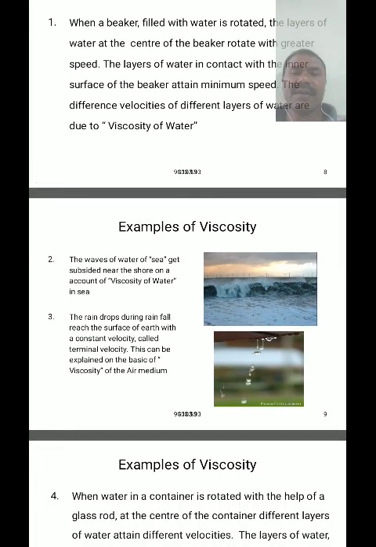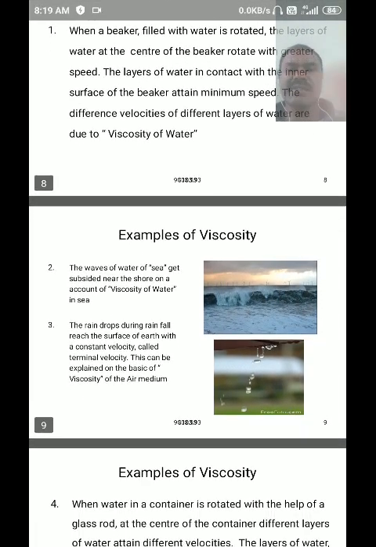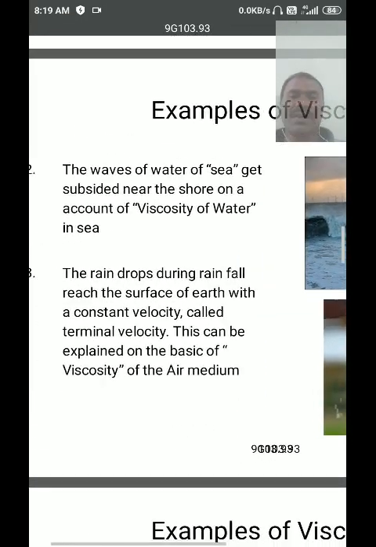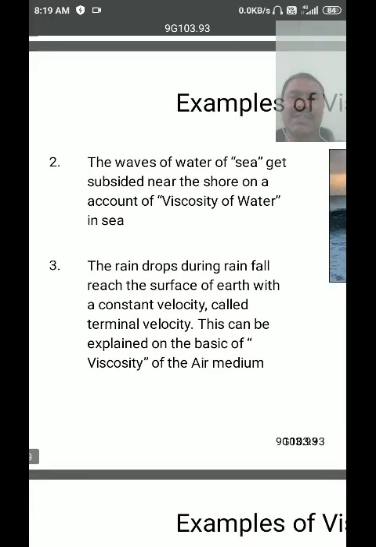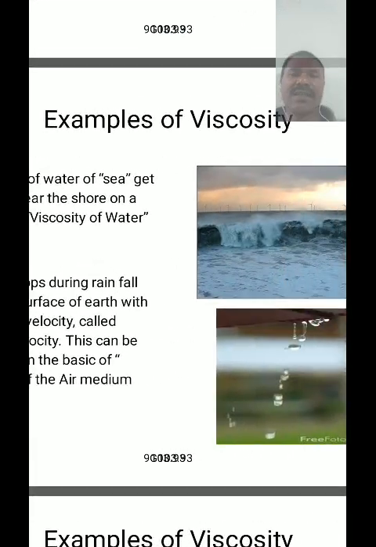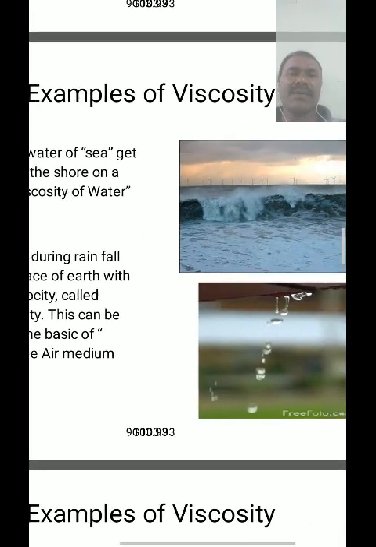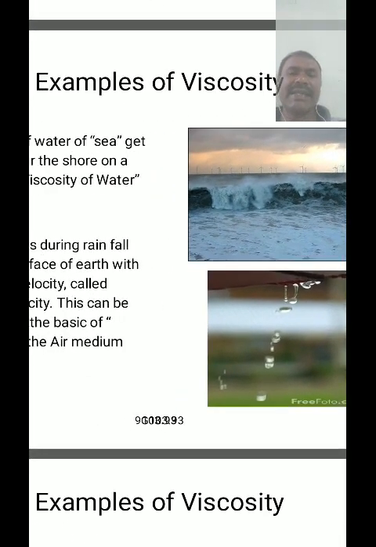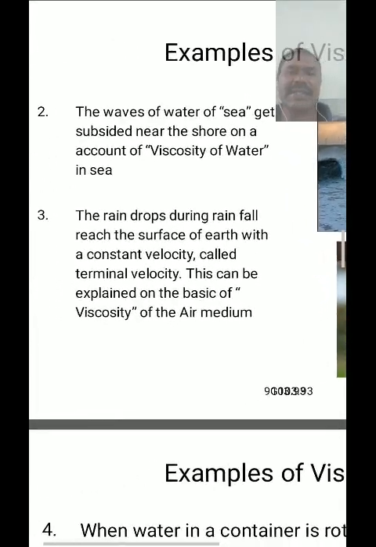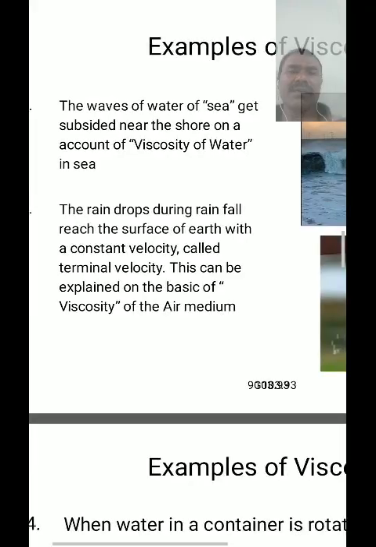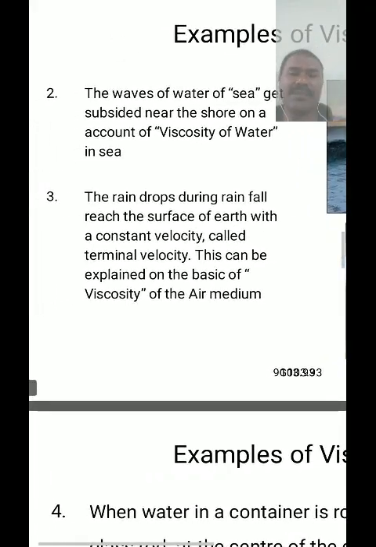The waves of water of a sea get subsided near the shore on account of the viscosity of water in the sea.